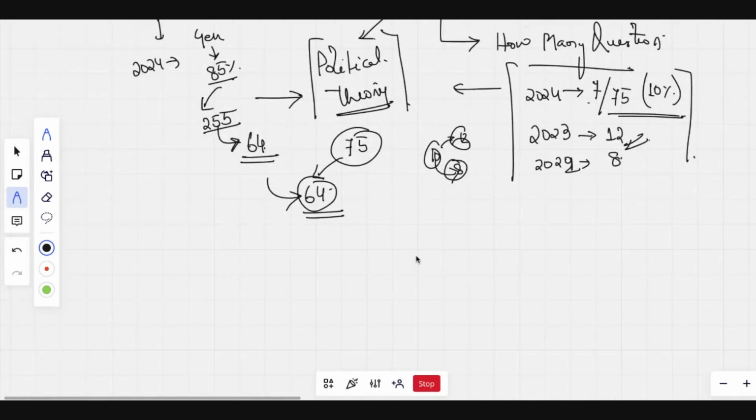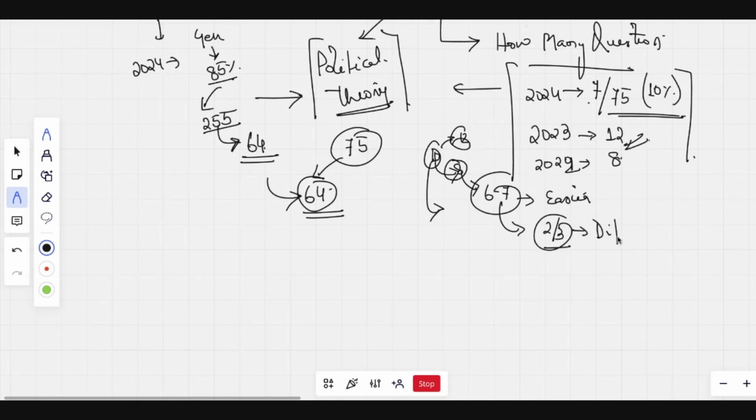But when we look at political theory, one thing that we can be sure of is that out of these 8, roughly 6 to 7 will be easier questions. And at the same time, 2 to 3 questions, if 10 to 12 questions are asked, will be difficult. Again, this is not so difficult that we cannot solve these questions.